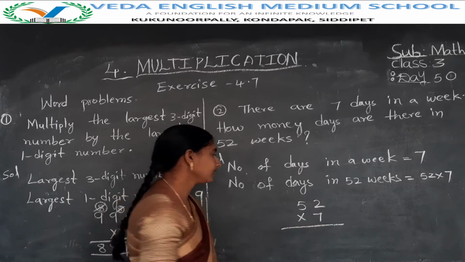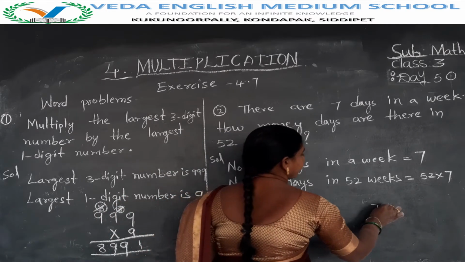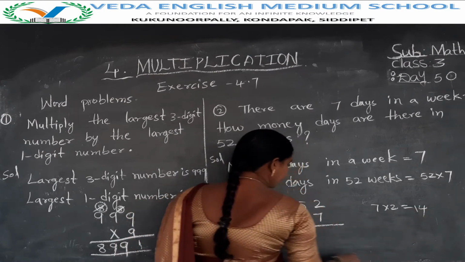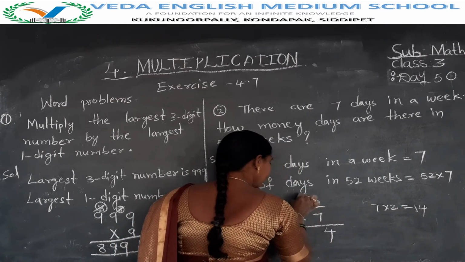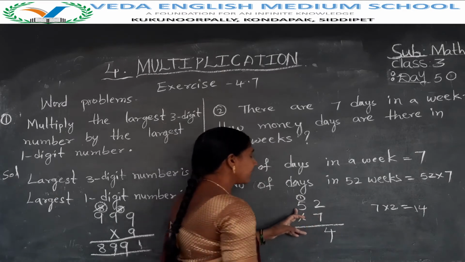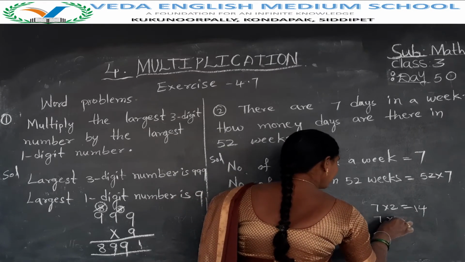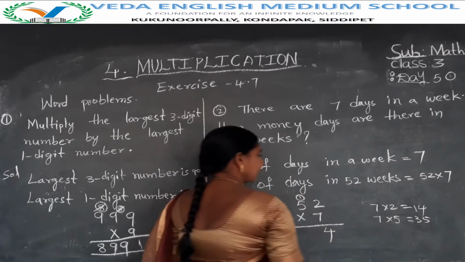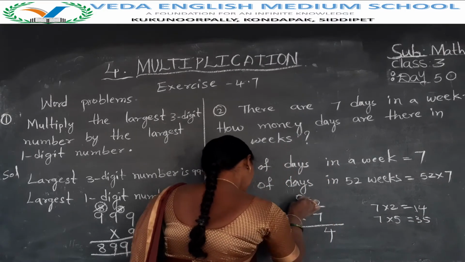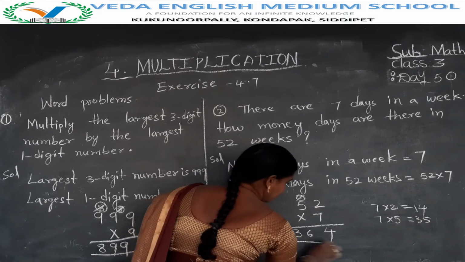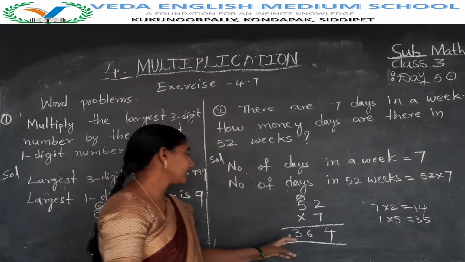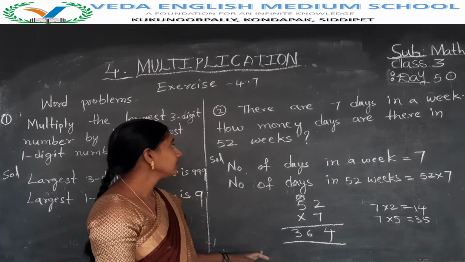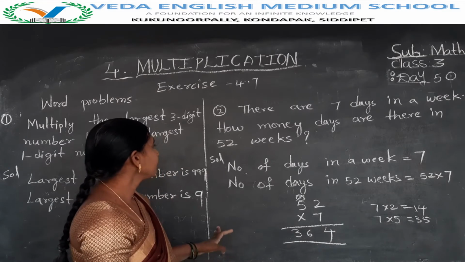7 into 2, 7 twos are 14. So here only 4, write this one, carry 1 to here. 7 into 5, 7 fives are 35. But how much carry there? 1. 35 plus 1, 36. The total, how many days? 364. There are 364 days in 52 weeks.